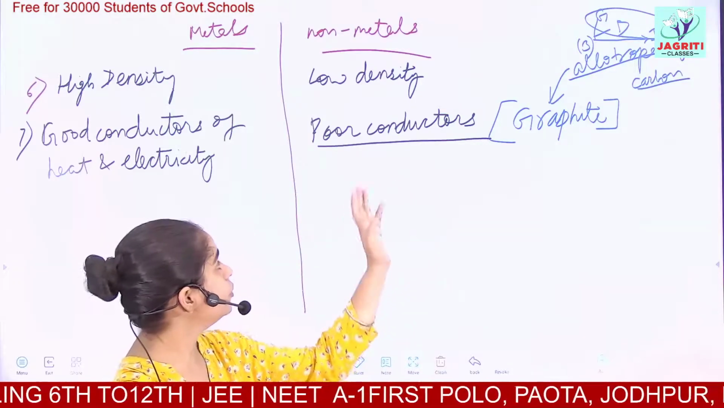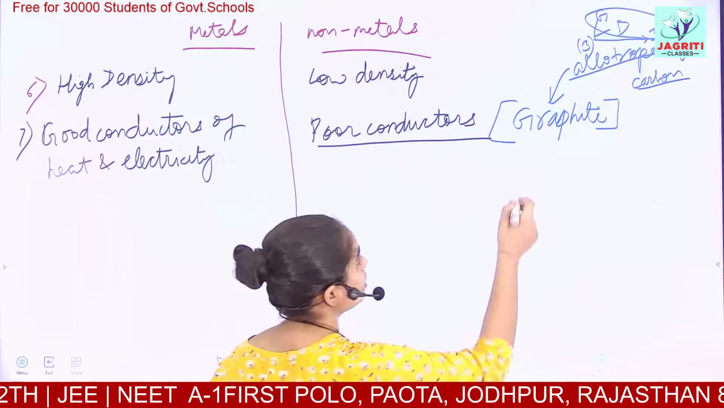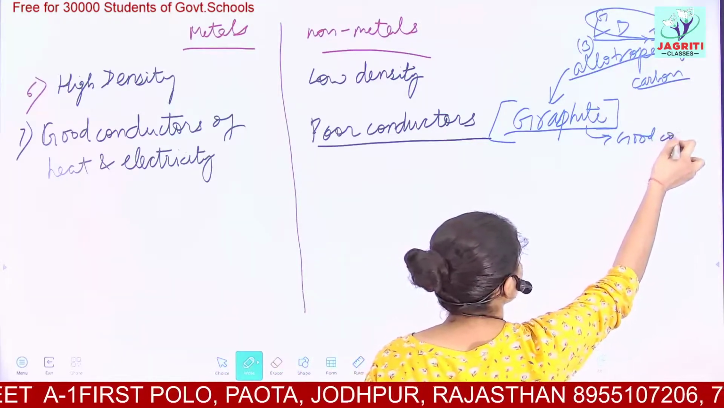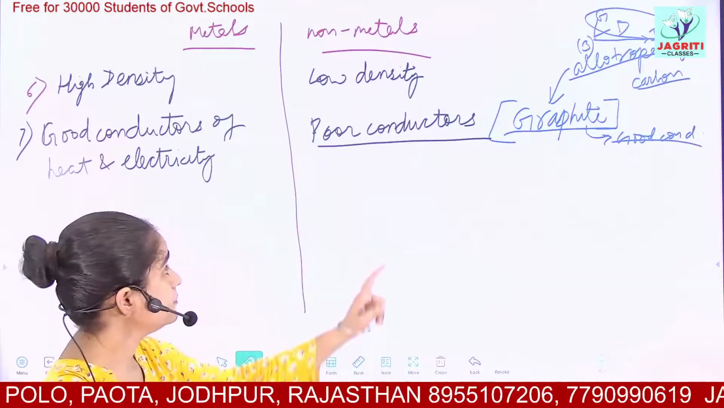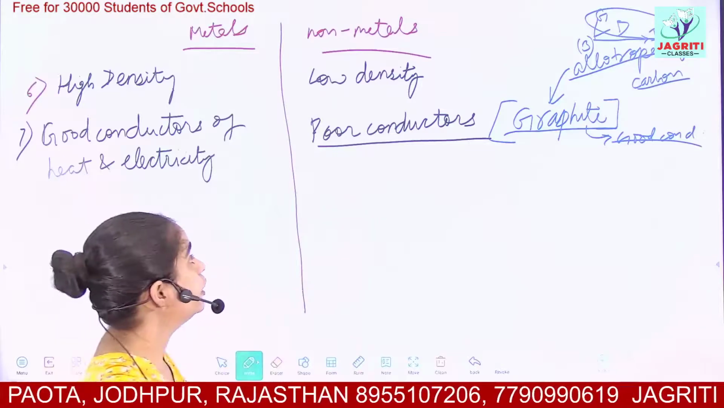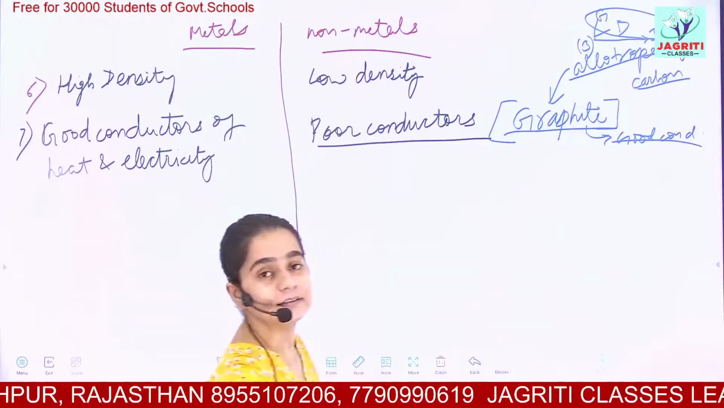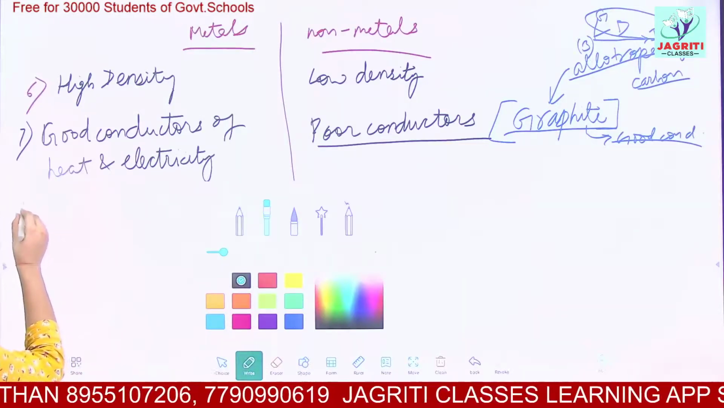Till now, we should know that non-metals are generally poor conductors, but the exception is graphite. Graphite is a good conductor of heat and electricity. Graphite is made up of carbon. Carbon is a non-metal, so it should be a poor conductor, but it is a good conductor. Now the next property, that is 8th.